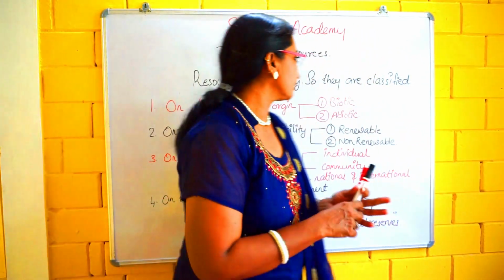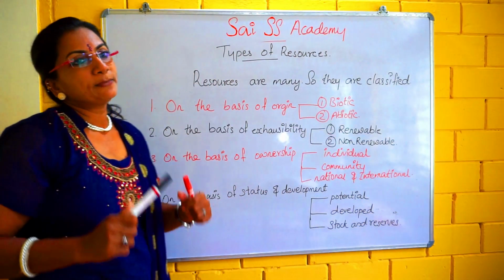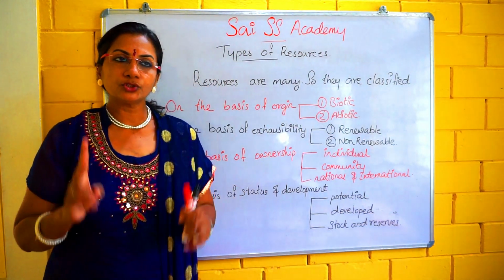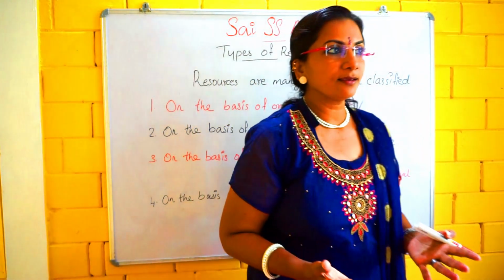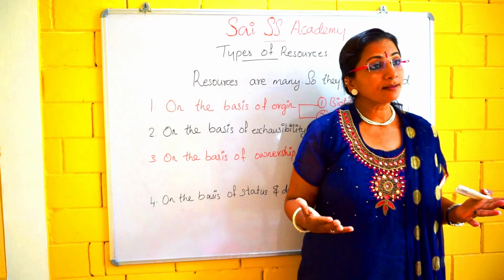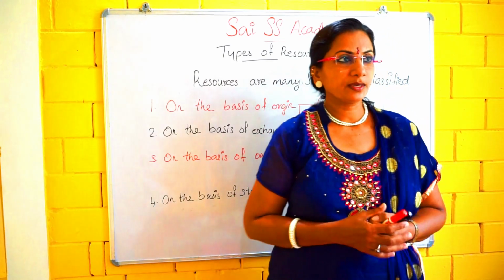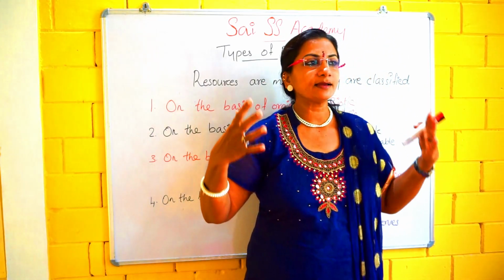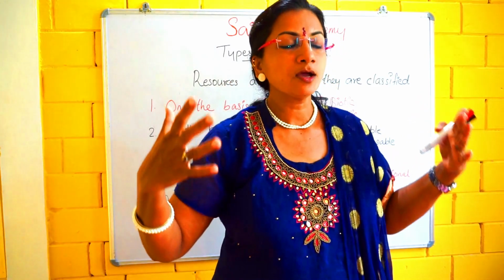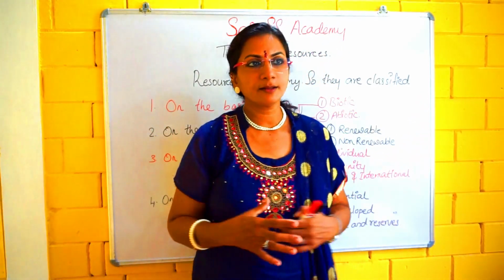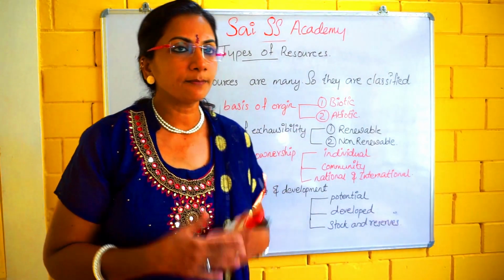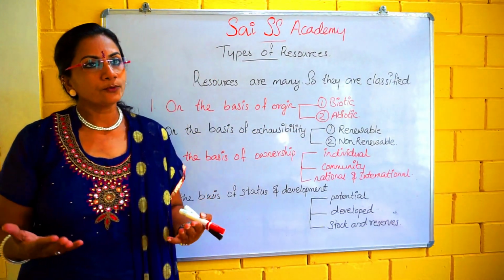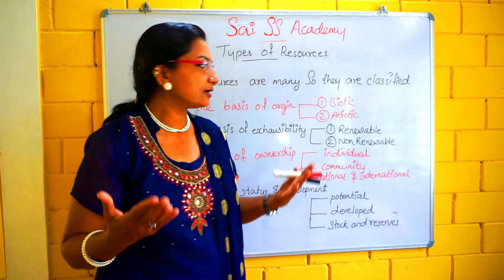Basis of origin. It is divided into two: biotic and abiotic. Biotic means anything that has life, or anything found in the biosphere. That means all the living things that we find in the biosphere are biotic. For example, human beings. I am giving human beings as the example of biotic.